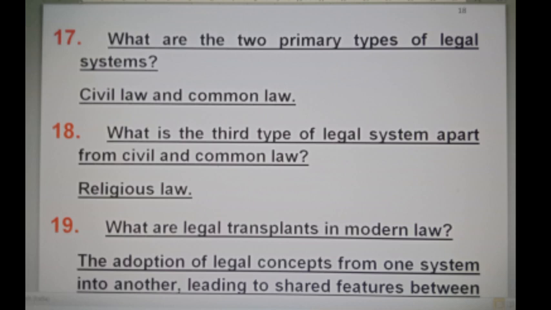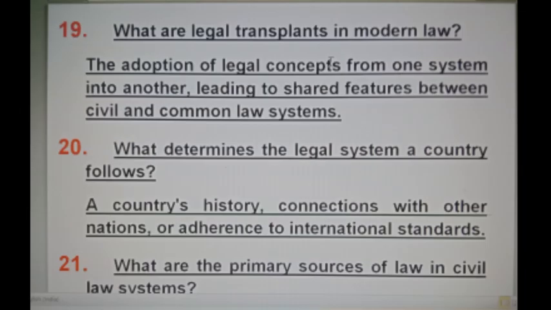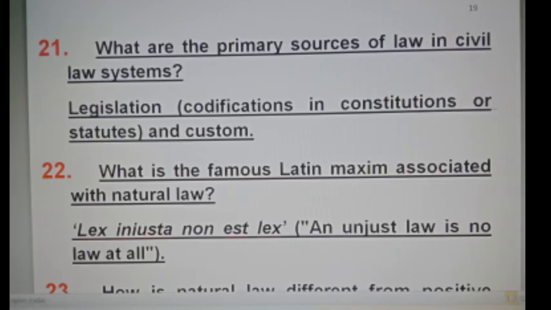What are legal transplants in modern law? The adoption of legal concepts from one system into another, leading to shared features between civil and common law systems. What determines the legal system a country follows? A country's history, connections with other nations, or adherence to international standards. What are the primary sources of law in civil law systems? Legislation, that is codifications in constitutions or statutes, and custom.